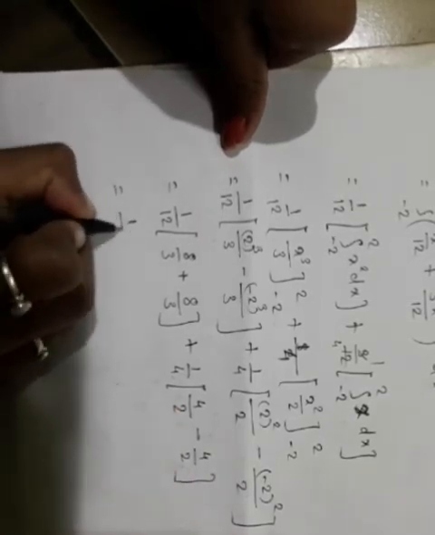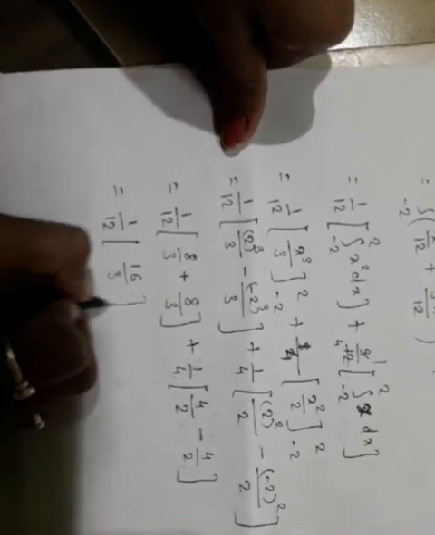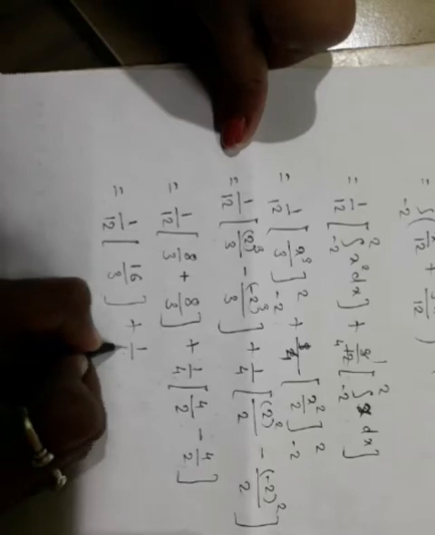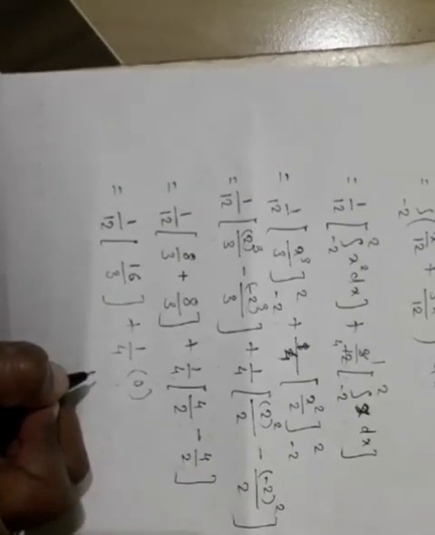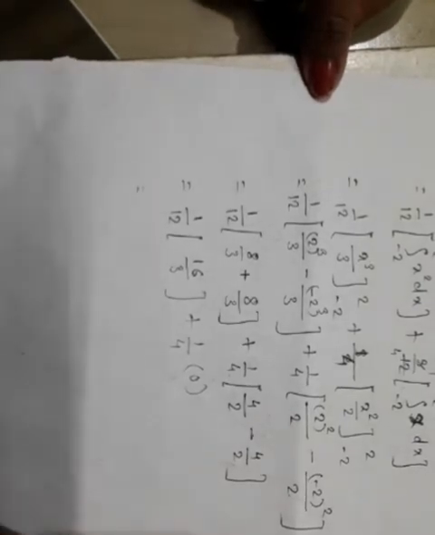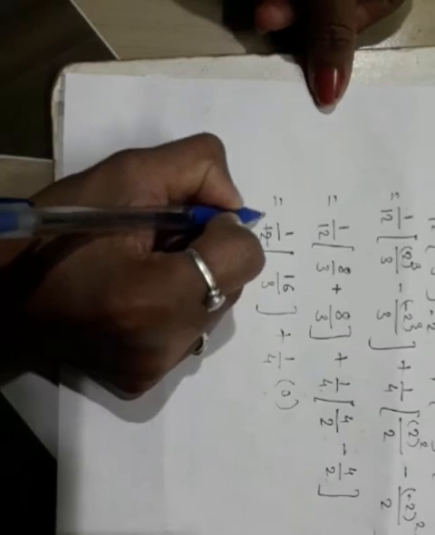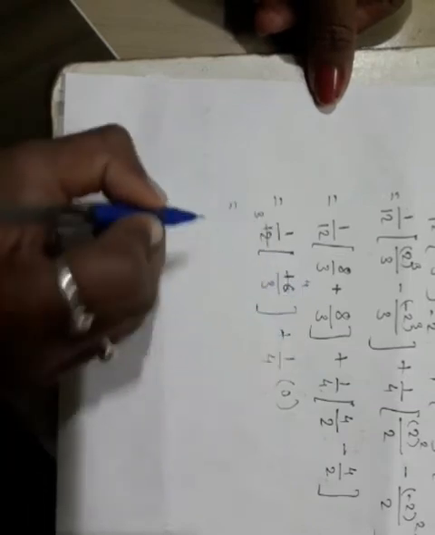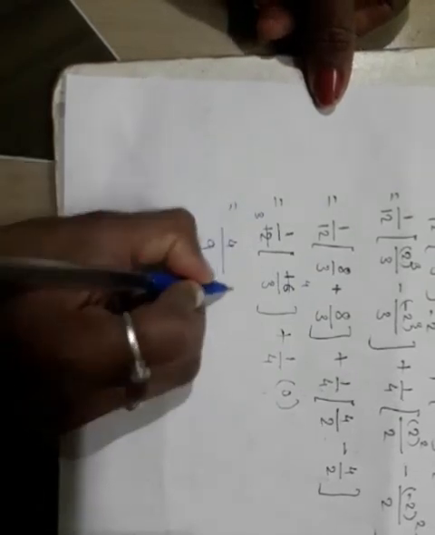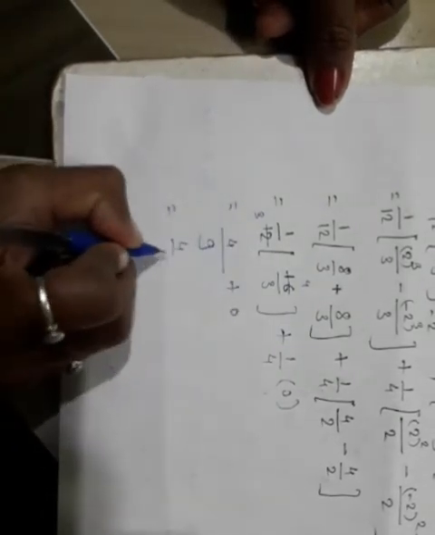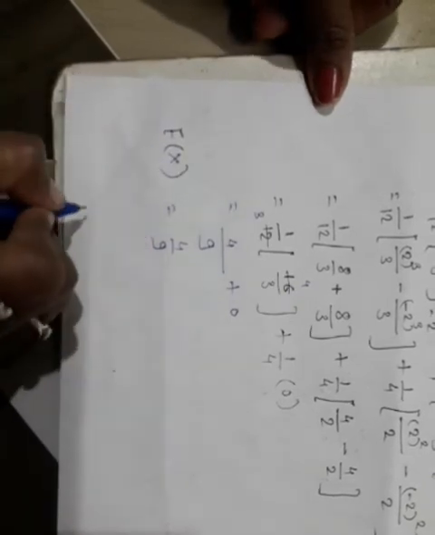which is equal to 1 by 12. 2 cube is 8 by 3, minus (minus 2) cube is minus minus 8, that is plus 8 by 3, plus 1 by 4, 2 square is 4 by 2 minus 2 square is 4 by 2. Which is equal to 1 by 12. 8 plus 8 is 16 by 3 plus 1 by 4 into 0, which is equal to, here 4 3s are 12, 4 4s are 16, 1 into 4 is 4 upon 3 3s are 9, plus 0, which is equal to 4 by 9. So expectation of x is 4 by 9.